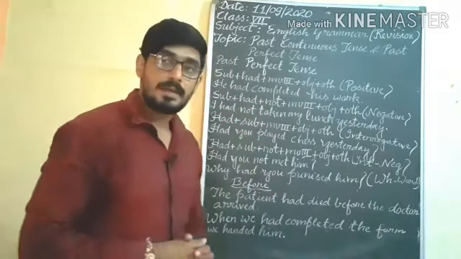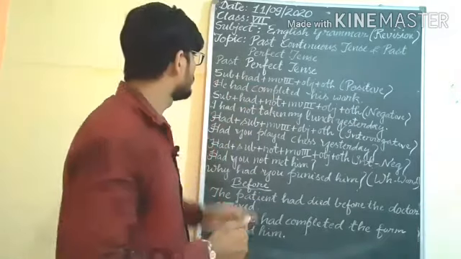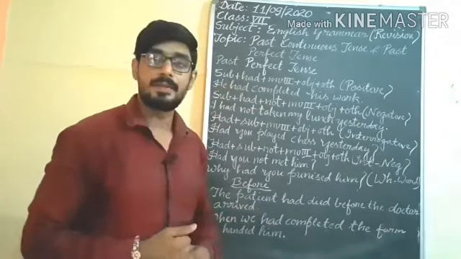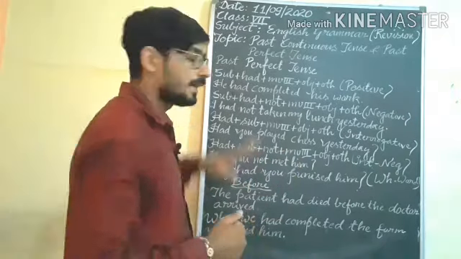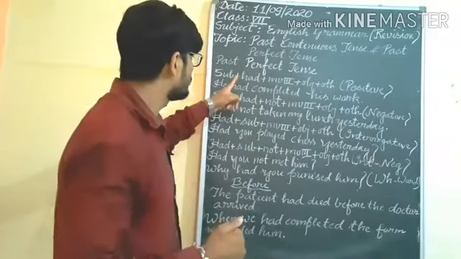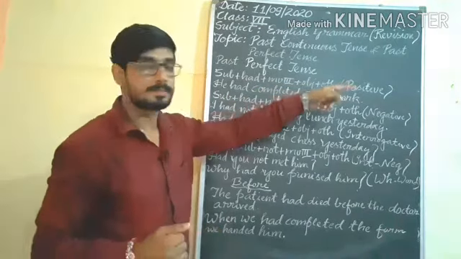See the word structure of past perfect tense. In past perfect tense, we use only had, had is the helping verb. Understand? Subject, first we will use in positive sentence. Subject had plus main verb third form plus object plus other.